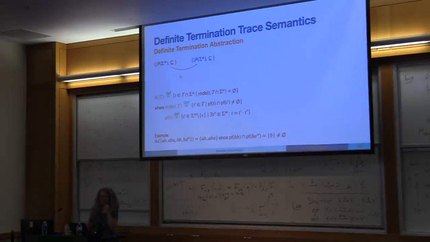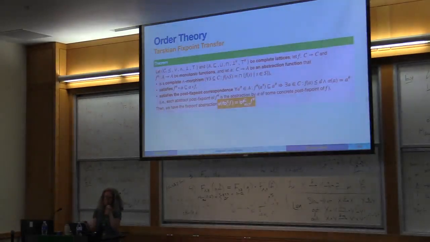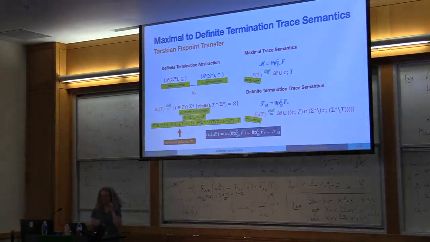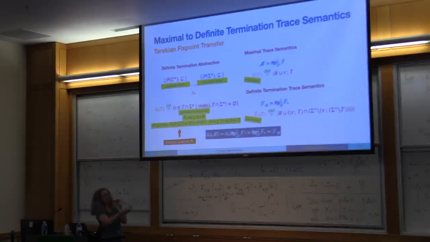And so if we cannot use that theorem, we need to use this other messy one. And if we have that, as an exercise, we can do the fixed point transfer, so we can have that if we do the abstraction of the maximal trace semantics, we do get this termination trace semantics.